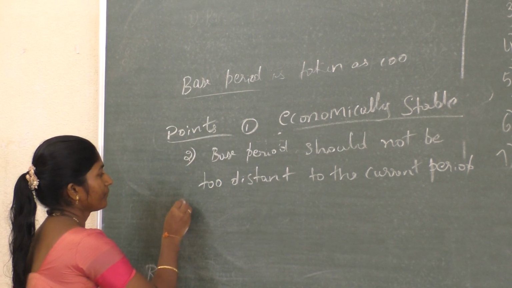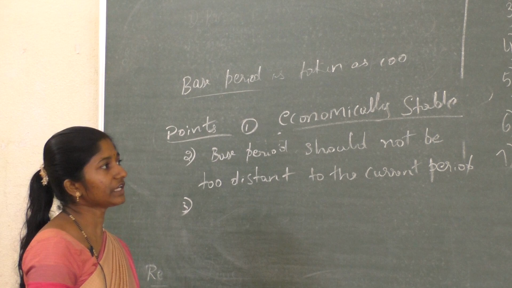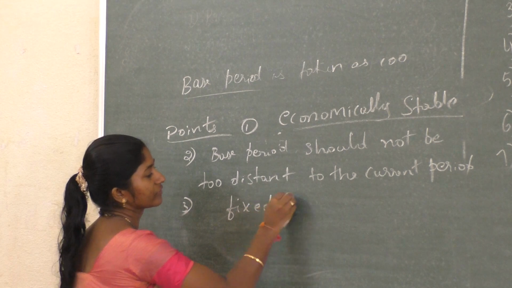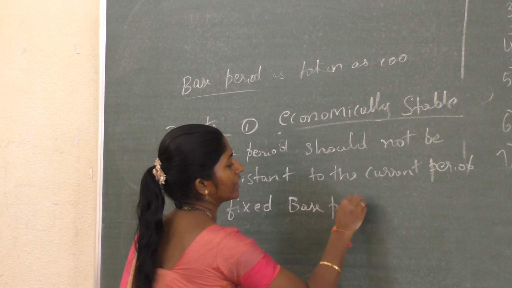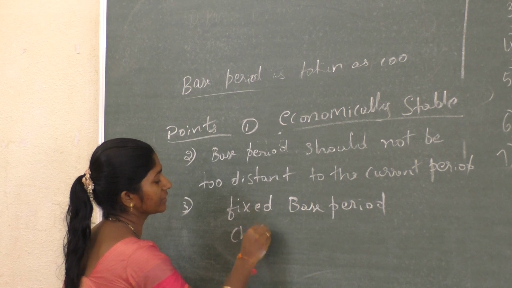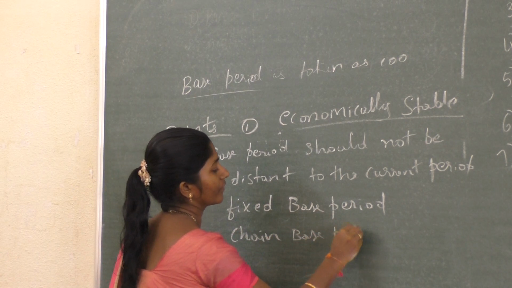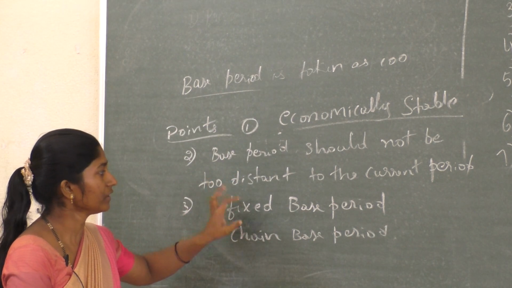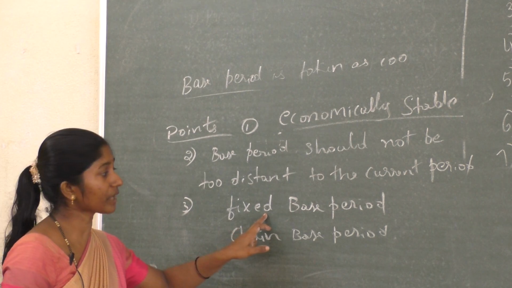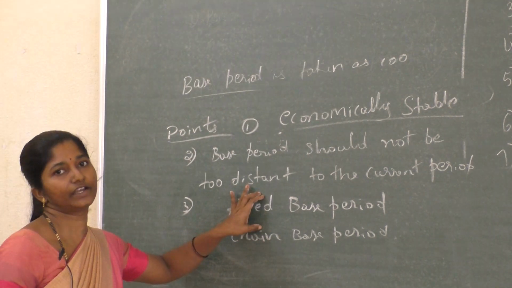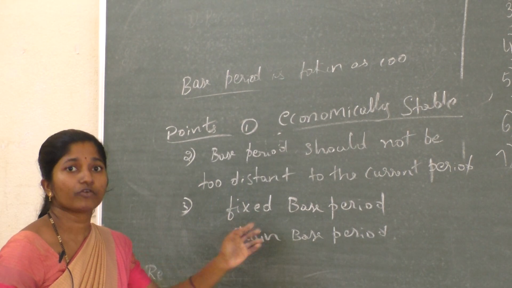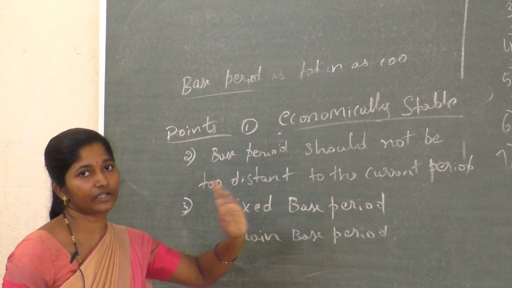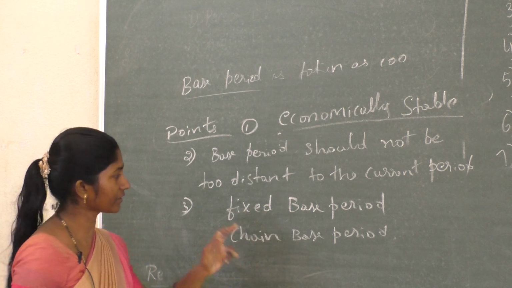Next, third one. While you are selecting the index number, there are two choices. One is the fixed base period. Another one is the chain base period. Fixed base period means the period of comparison is fixed for all the current years. That is the fixed base period.